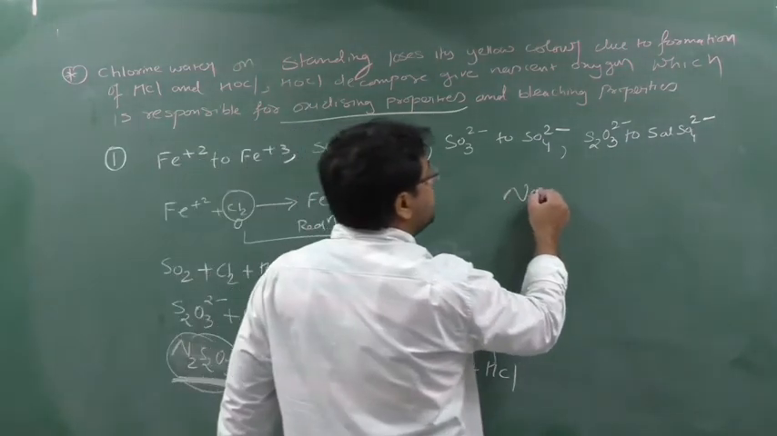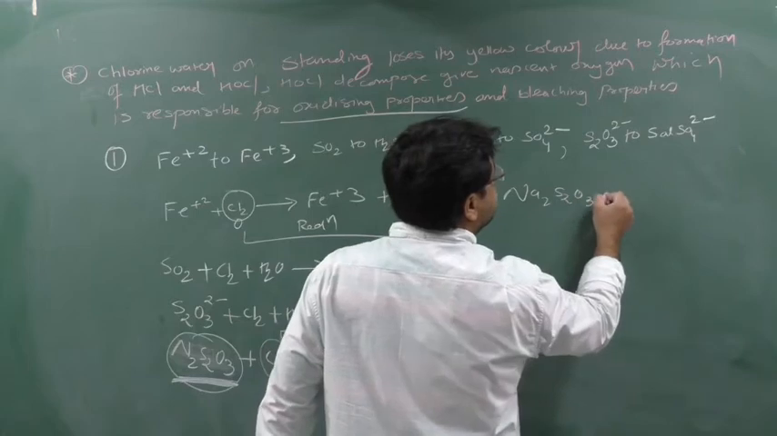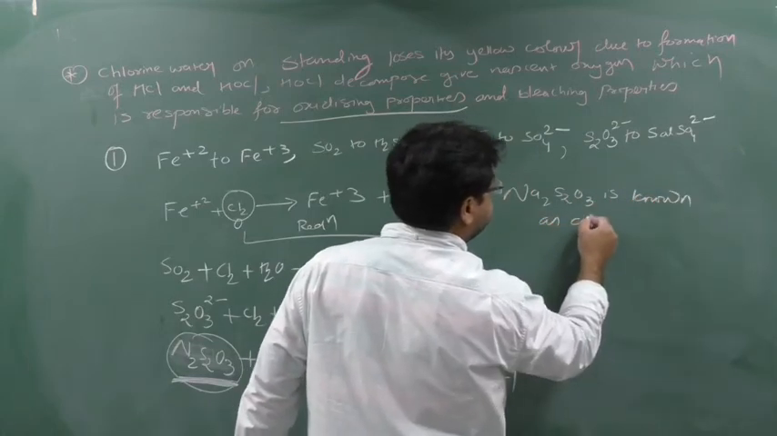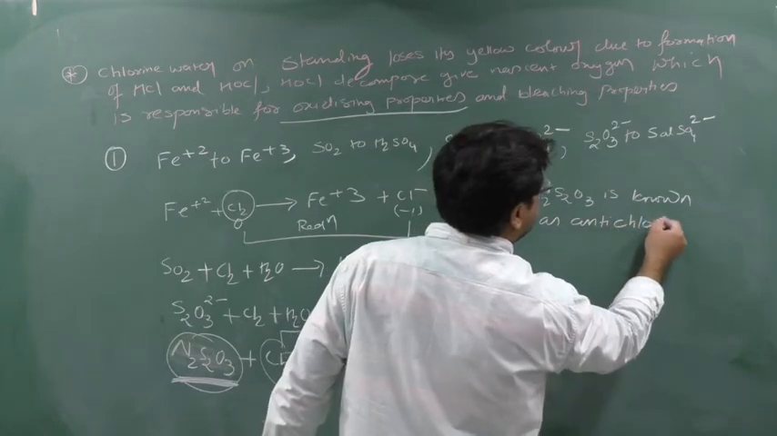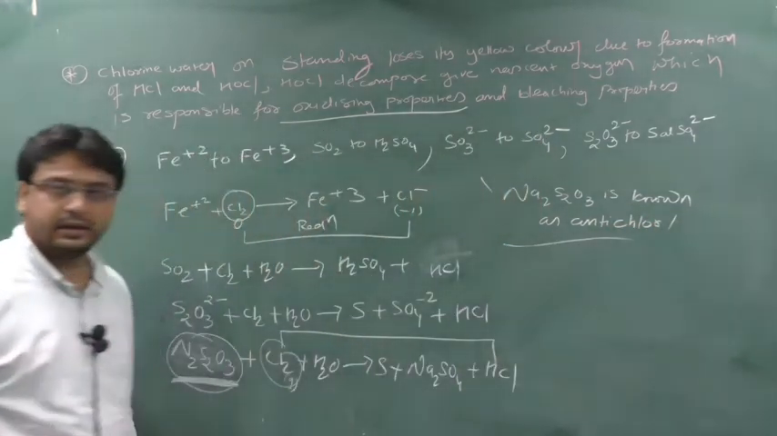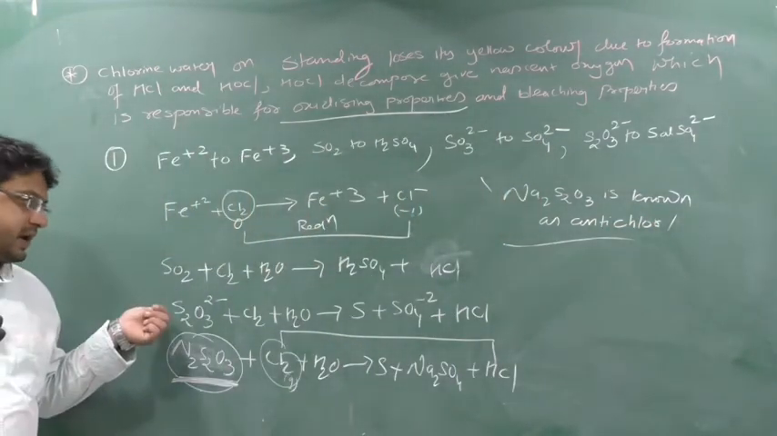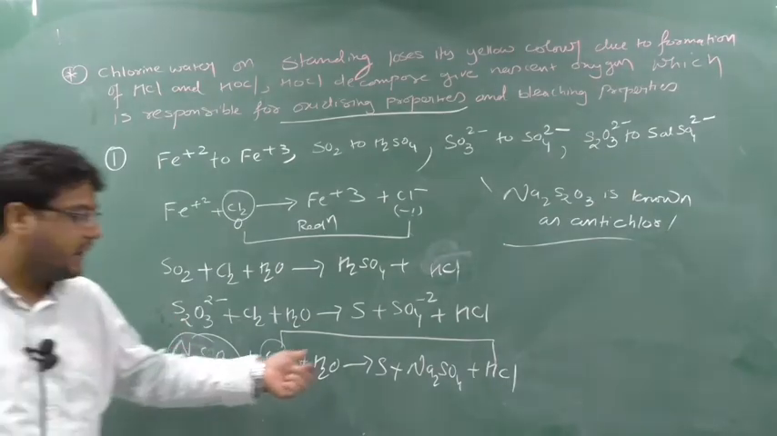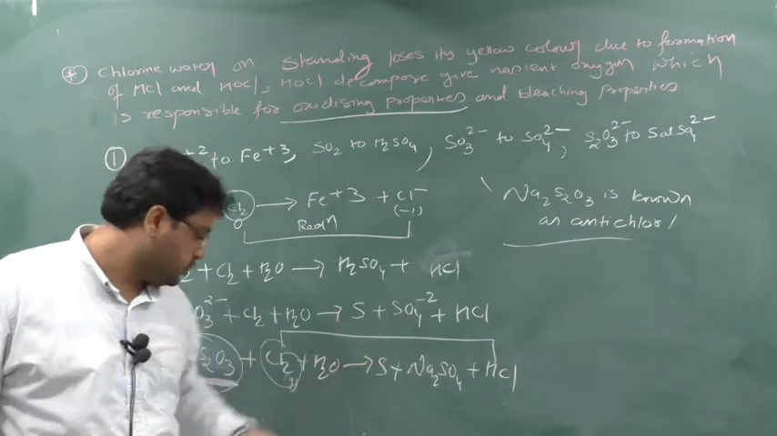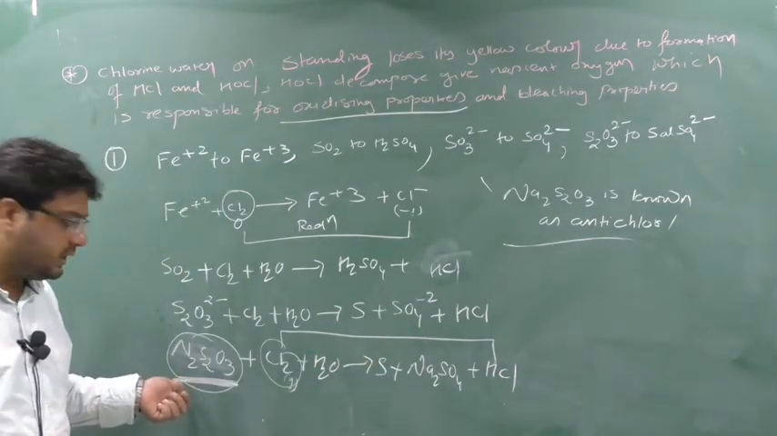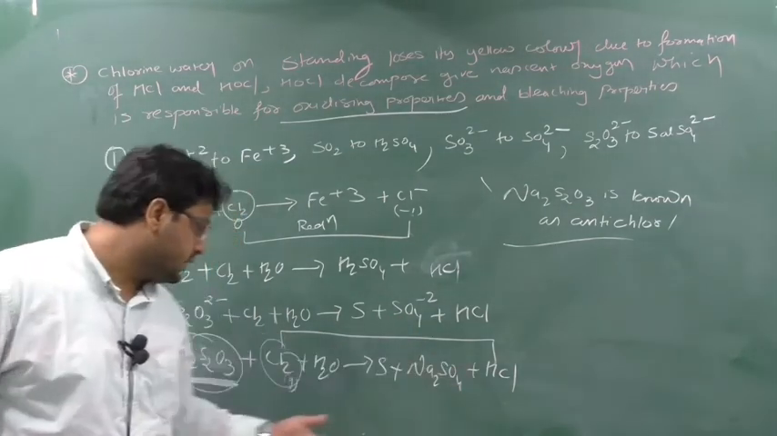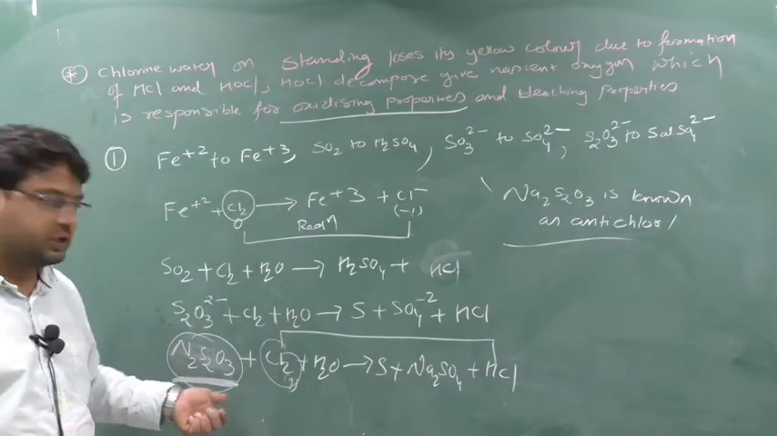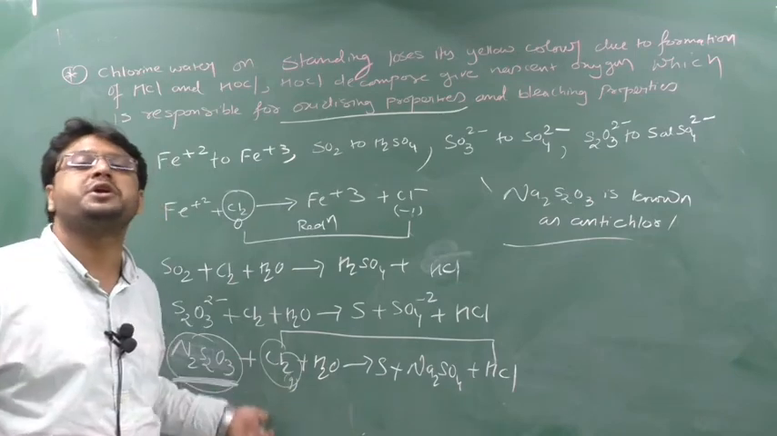That's why Na2S2O3 is known as antichlor. Please remember, it is known as antichlor. This is a very important point. Clear? See this, I have added Na+ on both the sides, no? So with Na2S2O3, if you crisscross and add Na+, I will get Na2SO4. So if anywhere there is chlorine gas and I react it with Na2S2O3, the chlorine gas is removed or converted into HCl.